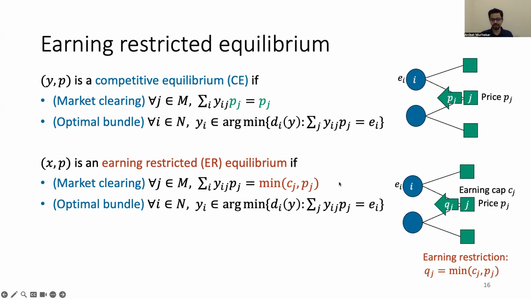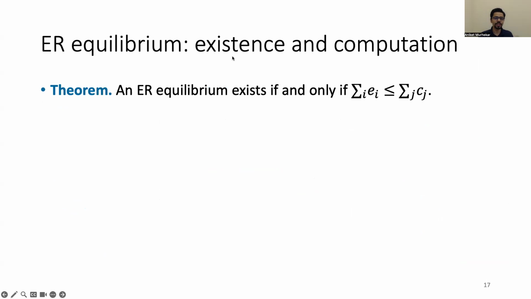That's the only change. It's a simple change. We also have the optimal bundle condition, but it works out great. So does such a solution concept, does such an equilibrium exist? Well, clearly, if the total amount of money that is demanded by the agents is significantly higher than the total amount of money that the chores are allowed to pay out, such an earning restricted equilibrium will not exist, right? But surprisingly, we show that this condition suffices.